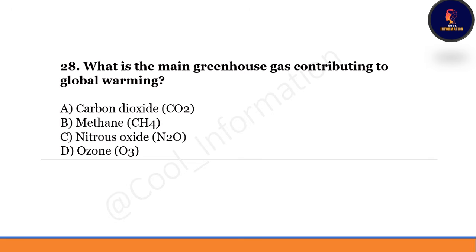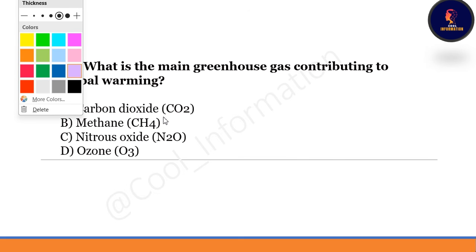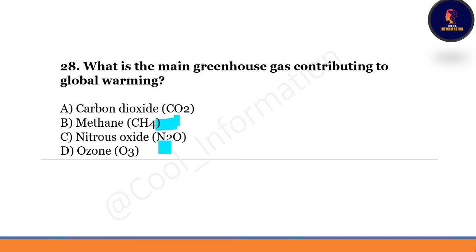Okay. Next question. What is the main greenhouse gas contributing to global warming? Option A is carbon dioxide. Option B is methane. Option C is nitrous oxide. Last option is ozone. Correct option will be option number A. Carbon dioxide is the main greenhouse gas contributing to global warming.